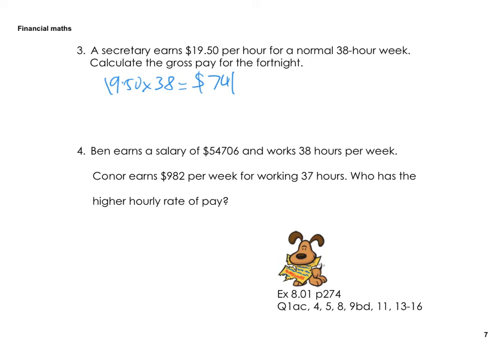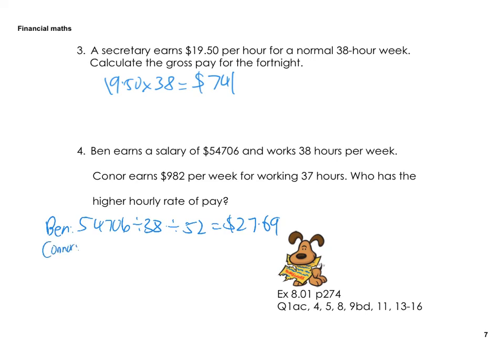So to do that, we'll do this. So Ben, we're going to take his salary. We're going to divide by 52 to make it weekly, then divide by 38 to make it hourly, which is 27.69. And then Connor,